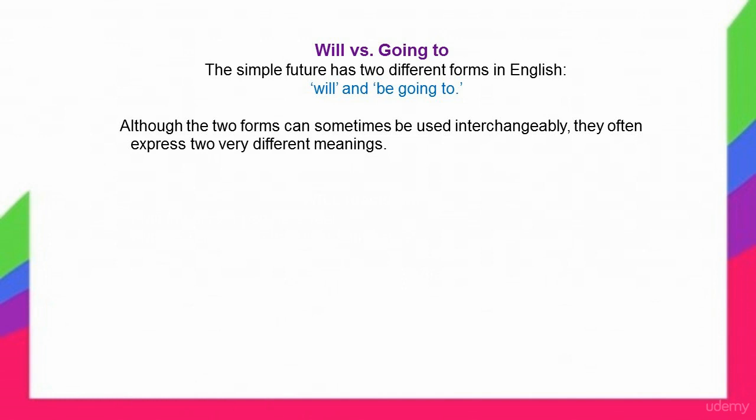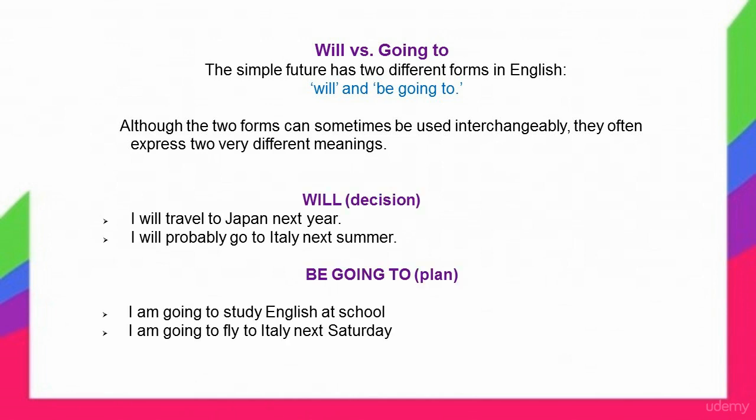So again, the simple future has two different forms in English, will and be going to. Although the two forms can be used interchangeably, they often express two very different meanings. Will, a decision; be going to, a plan. I'll travel to Japan next year. I'm going to study English at school. I'll probably go to Italy next summer. I'm going to fly to Italy next Saturday.